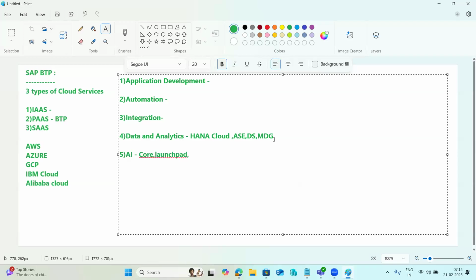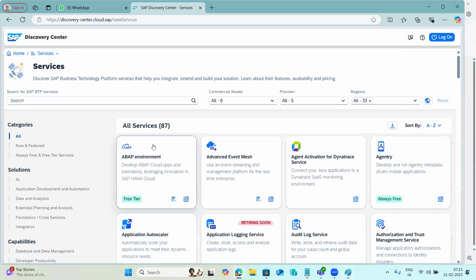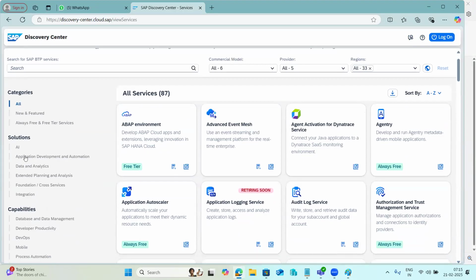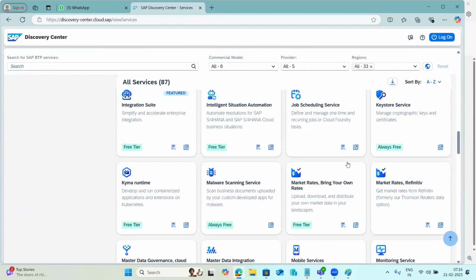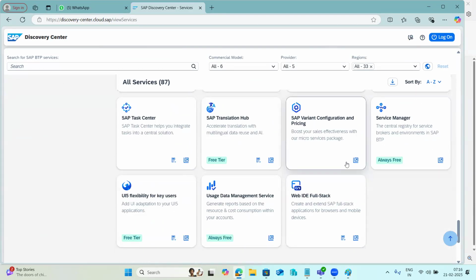They are the business services. We can use those services here, AI related services here, right? So each pillar has dedicated services. They have combined all the service solutions under here. In that, you can see AI related application development, data analytics related, and some integration related services. All their solutions are categorized into five main pillars here.